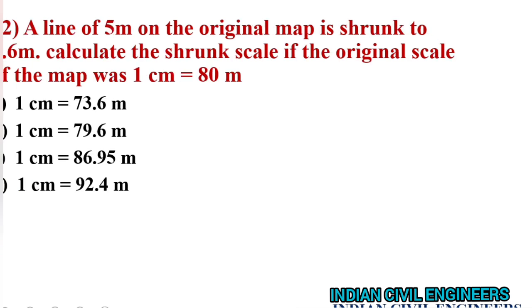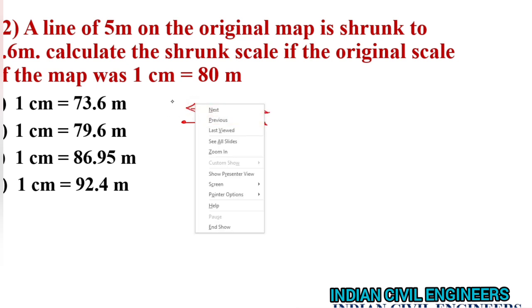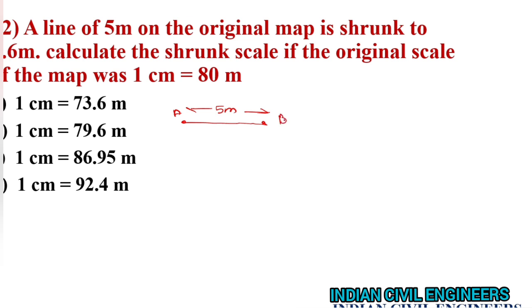A line of 5 meter on the original map is shrunk to 4.6 meter. Calculate the shrunk scale if the original scale of the map was 1 centimeter is equal to 80 meter. Original line AB on map is 5 meter. Shrunk line A dash B dash on map is 4.6 meter.